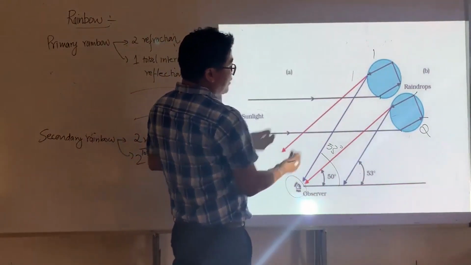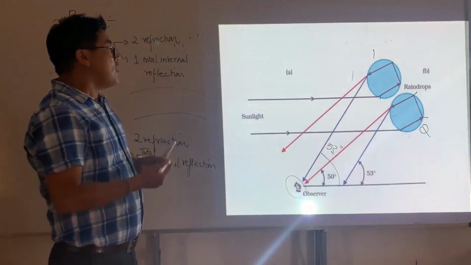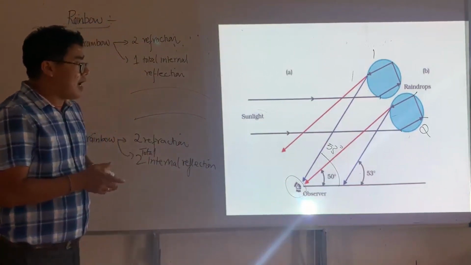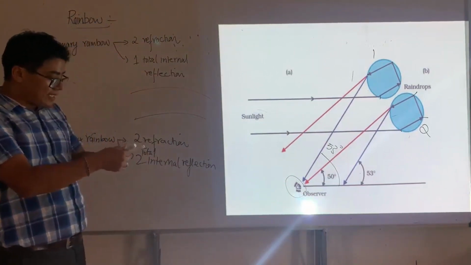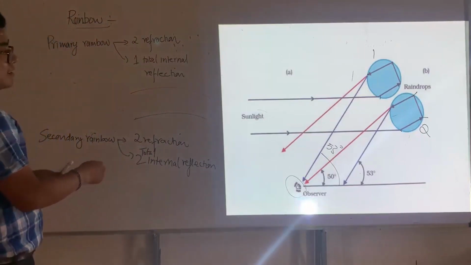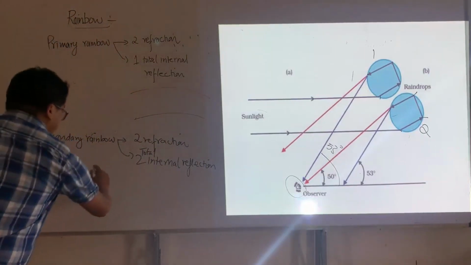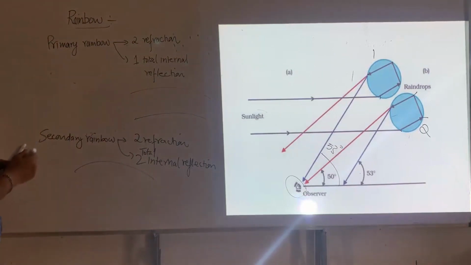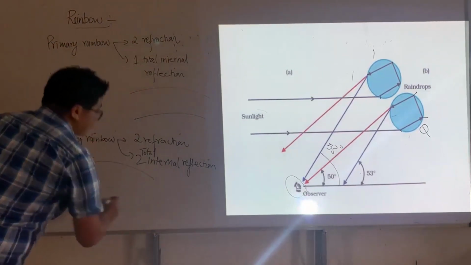All right. So in the case of a secondary rainbow, we find violet at the top and red at the bottom.